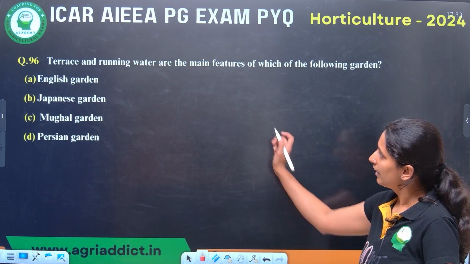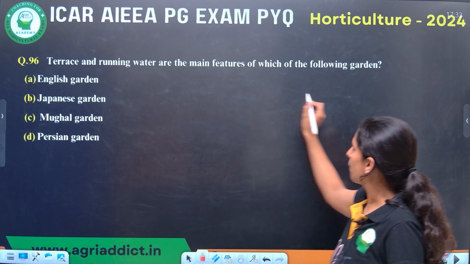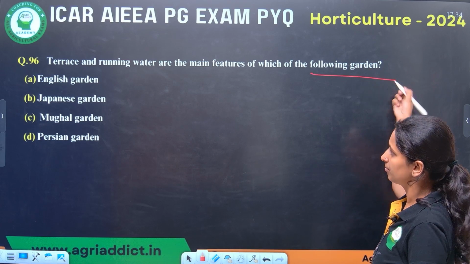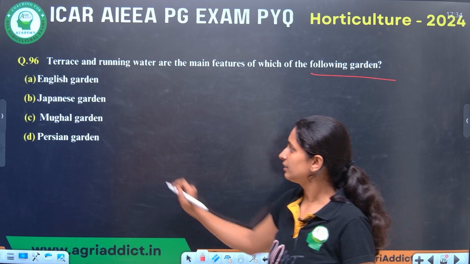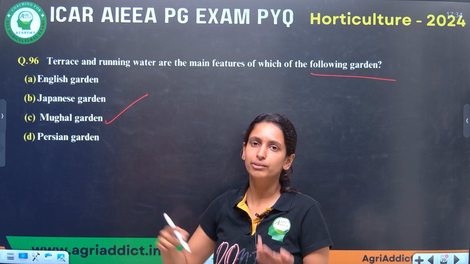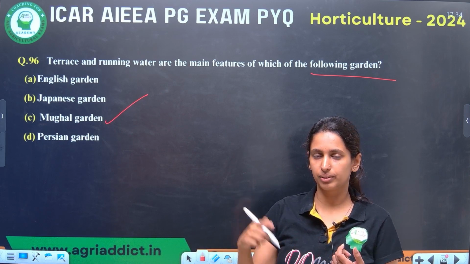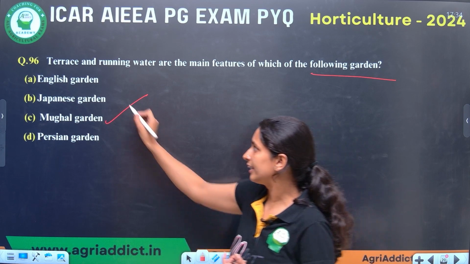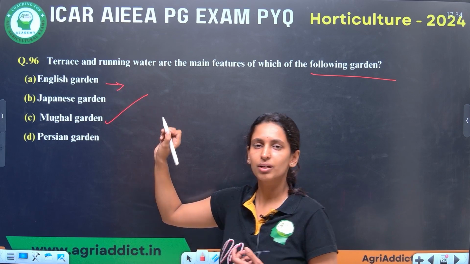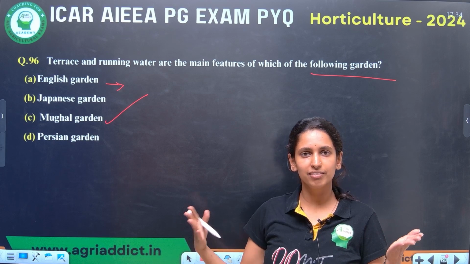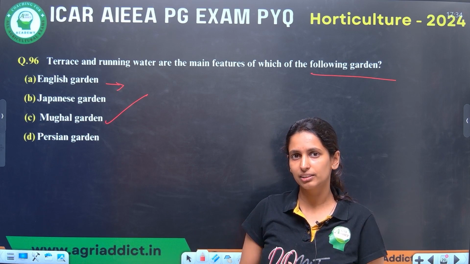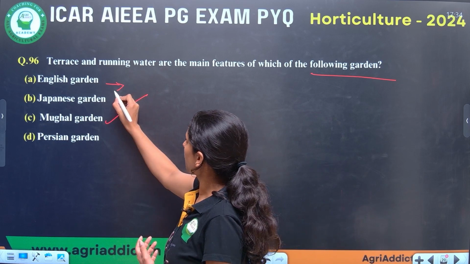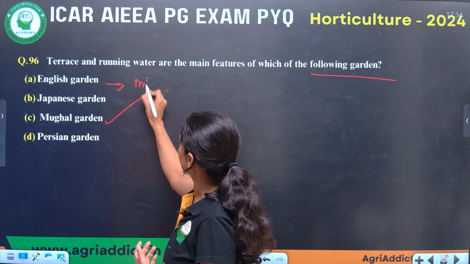Next question. Terrace and running water are the main features of which of the following gardens? This is the easiest question I can say. That is Mughal garden. You have to know all the features of different types of gardens like English garden. English garden is a free style of garden. That means they will use every type of feature. Whatever, there is no restriction, there is no formality. It is an informal type of garden.